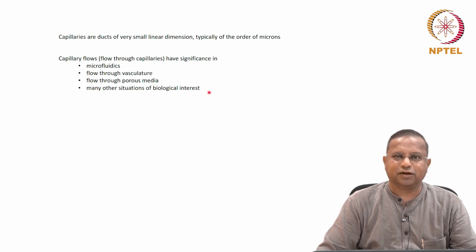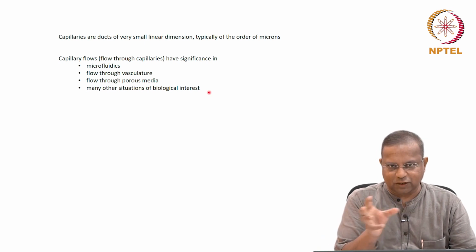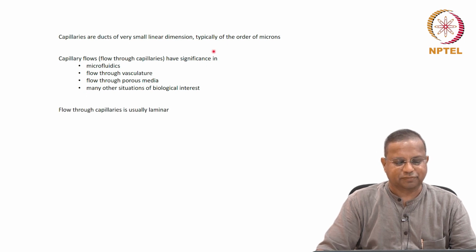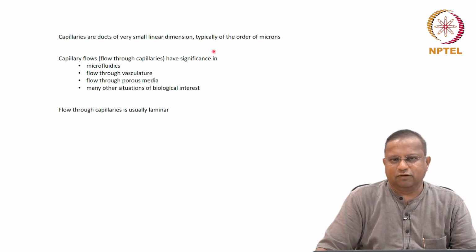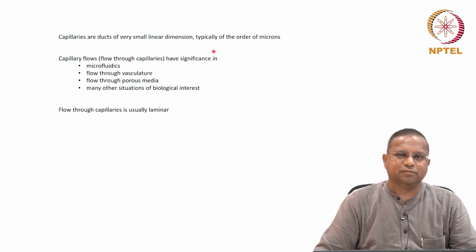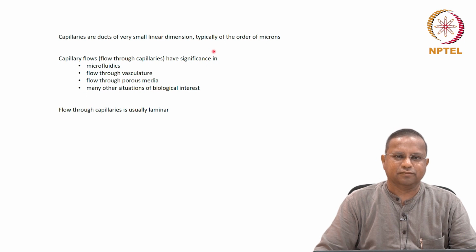You are only limited by your visualization of capillaries in the system that you are working with, if there is a need. Flow through capillaries is usually laminar. Why? Because of the Reynolds number, rho v d by mu: velocities are usually small, and the diameter is small, of the order of microns, 10 power minus 6 meters.